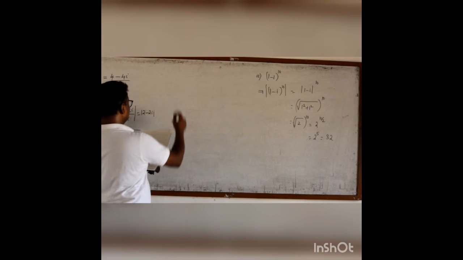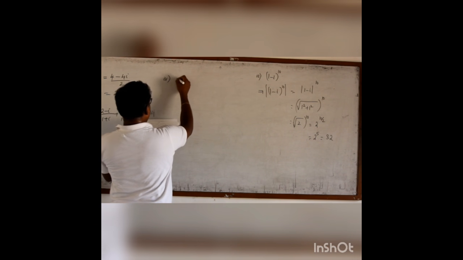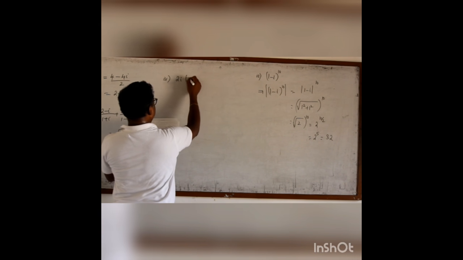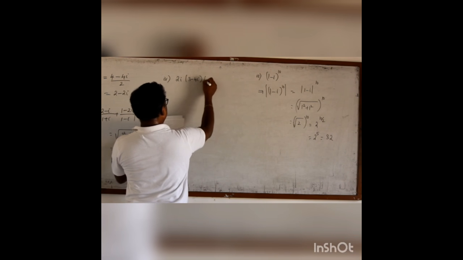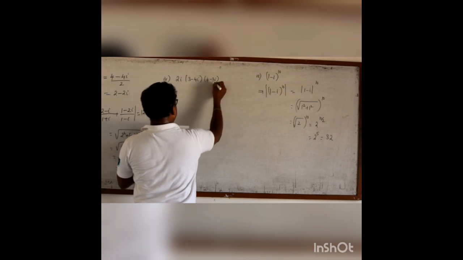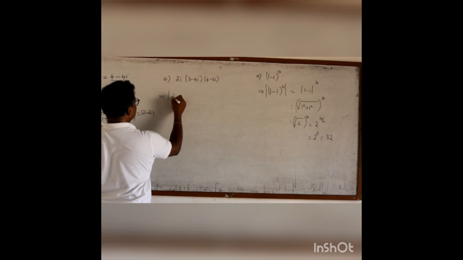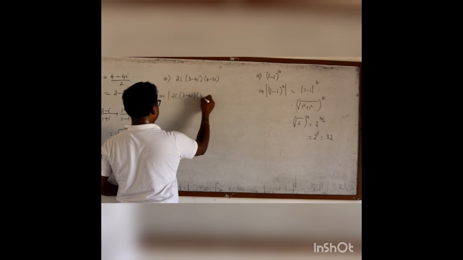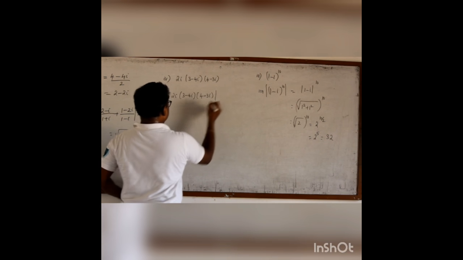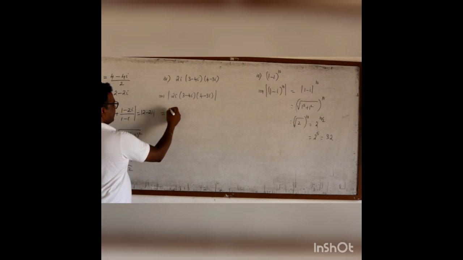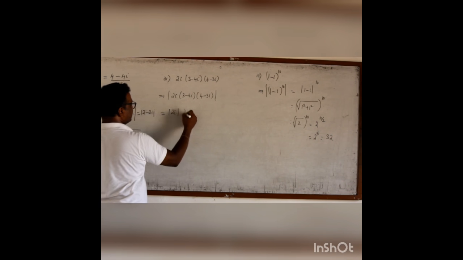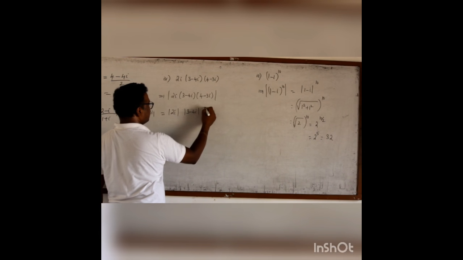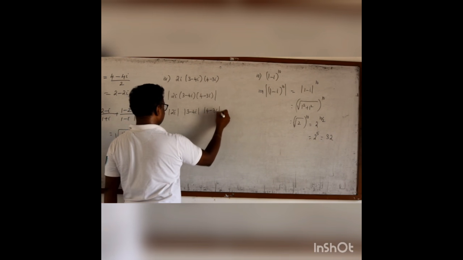Problem number 4. Find the modulus of 2i into (3 minus 4i) into (4 minus 3i). That is, we have to find out the modulus of 2i into (3 minus 4i) into (4 minus 3i). That means in a product I can have separate moduli. That is modulus of 2i, modulus of 3 minus 4i, modulus of 4 minus 3i.